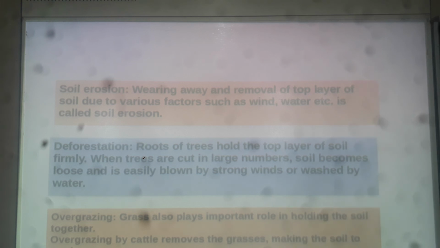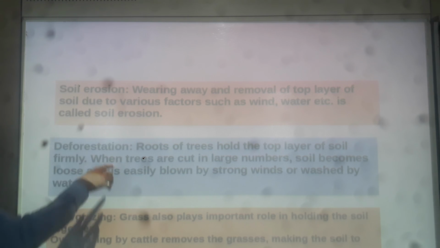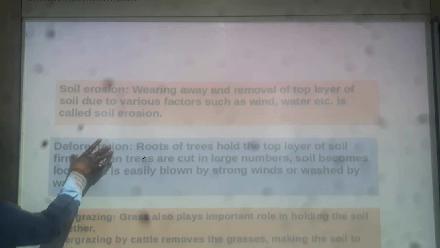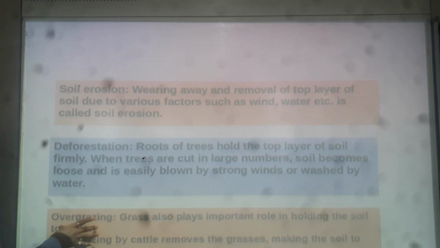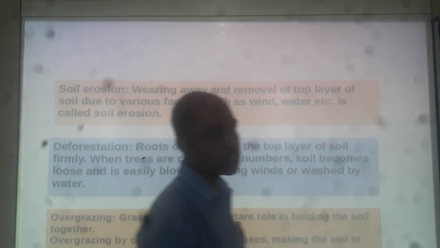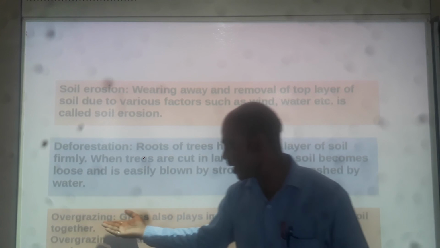Right? So these are the factors for soil erosion. First, you remember what is soil erosion, and then you remember these two factors, deforestation and overgrazing. What is deforestation? What is overgrazing?